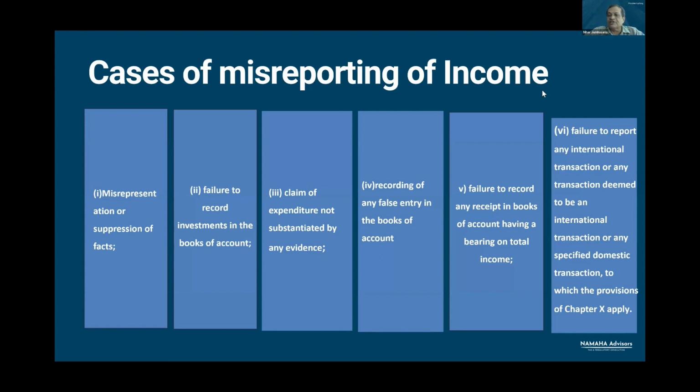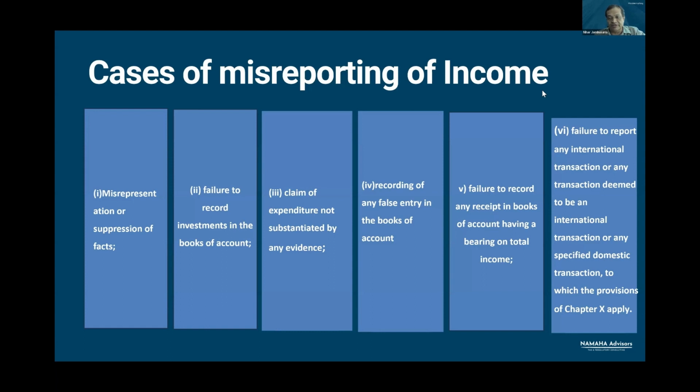Next situation is failure to record any receipt in books of account having a bearing on total income. So again, if any receipt is not recorded in books of account and that receipt is in the nature of income, it will be regarded as misreporting of income.